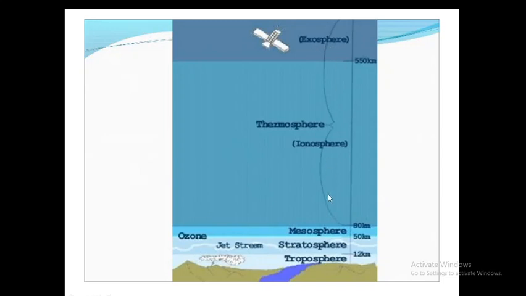So, these are the layers of atmosphere: troposphere, stratosphere, mesosphere, ionosphere, and exosphere. Now let us discuss one by one.